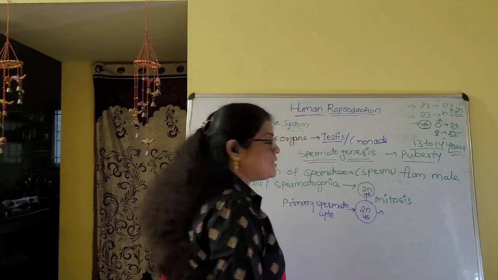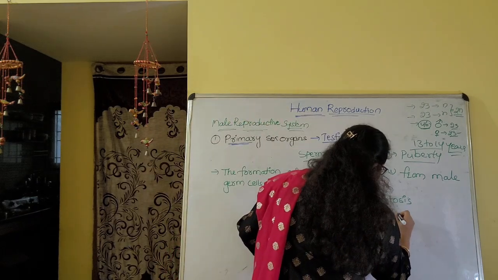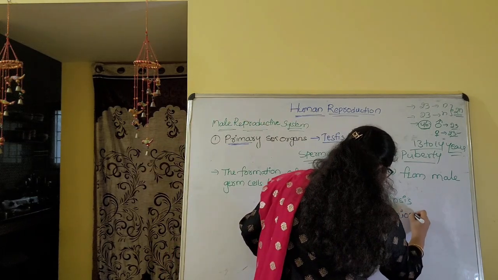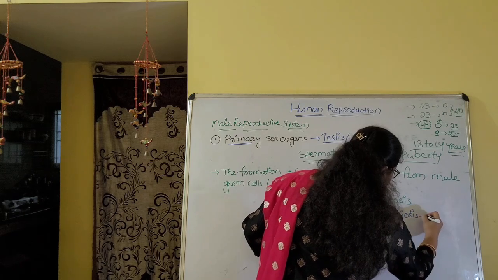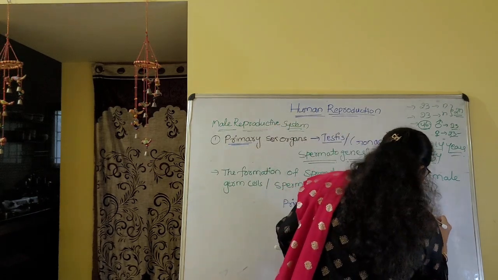Now this primary spermatocyte undergoes meiosis. Meiosis is of two types, meiosis 1 and meiosis 2.